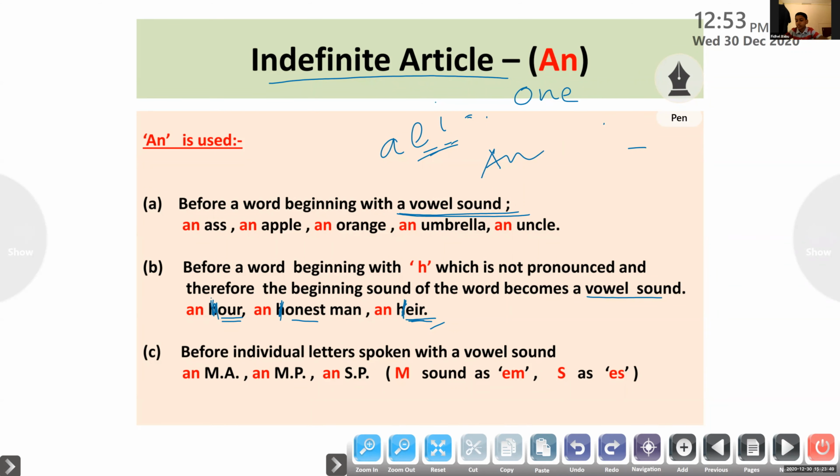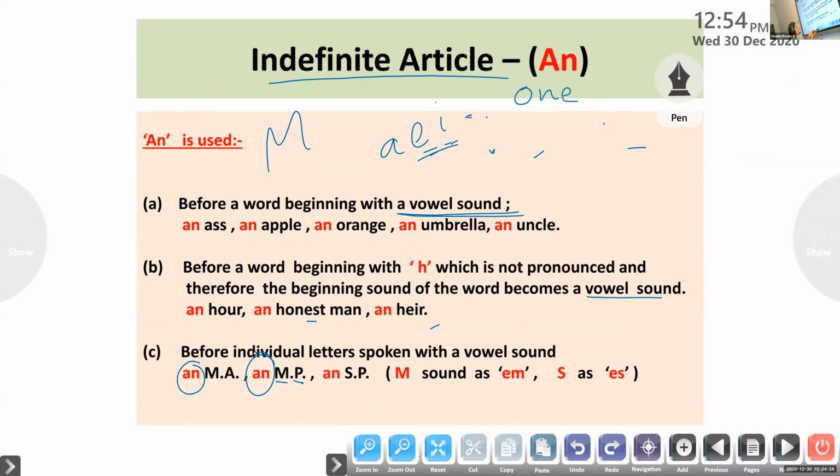And this is another one. See, children, look at the point here. We must use an before these individual letters spoken with a vowel sound. How? See, an M-A. Letter M is actually a consonant letter, it is not a vowel. Why should I use an? Also look at the second example, M-P: again I have used an before MP.